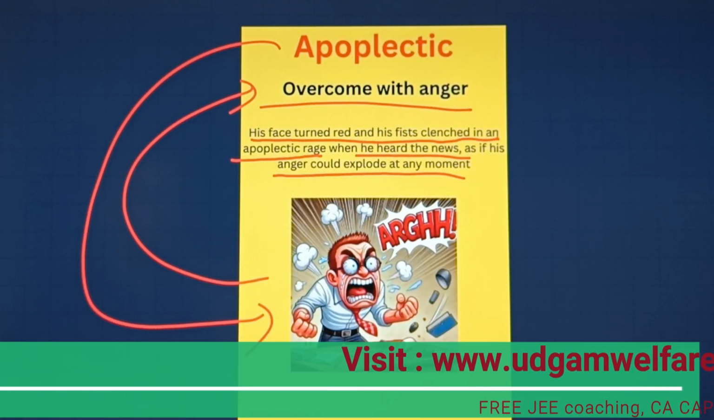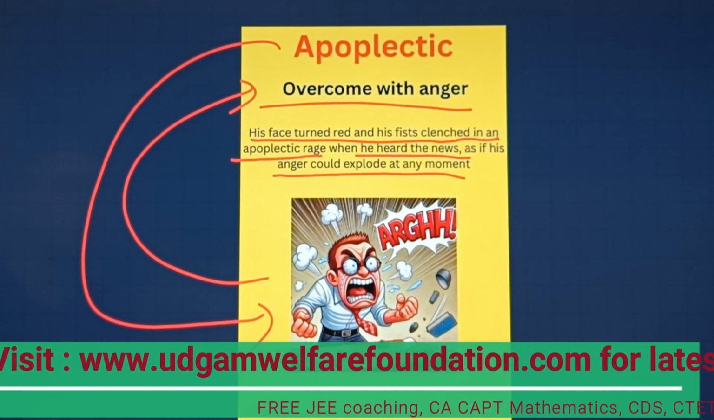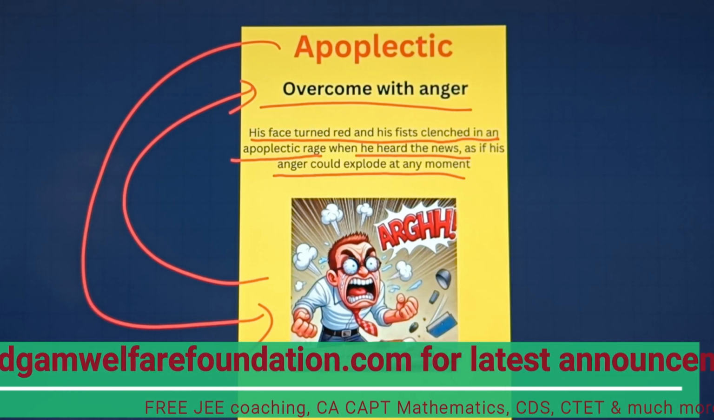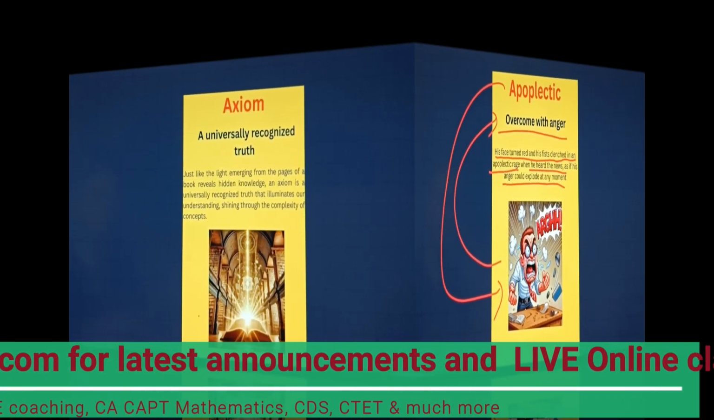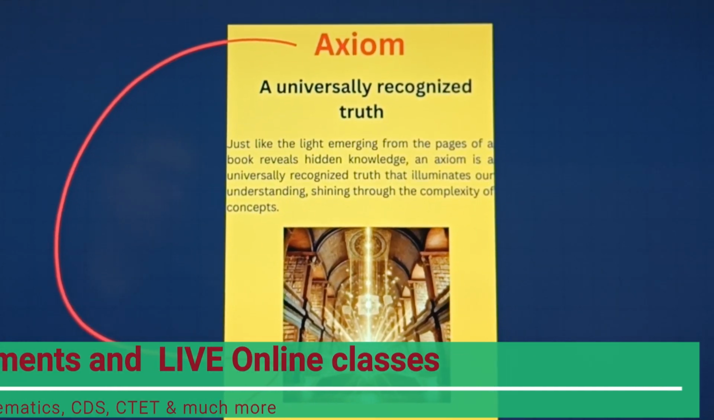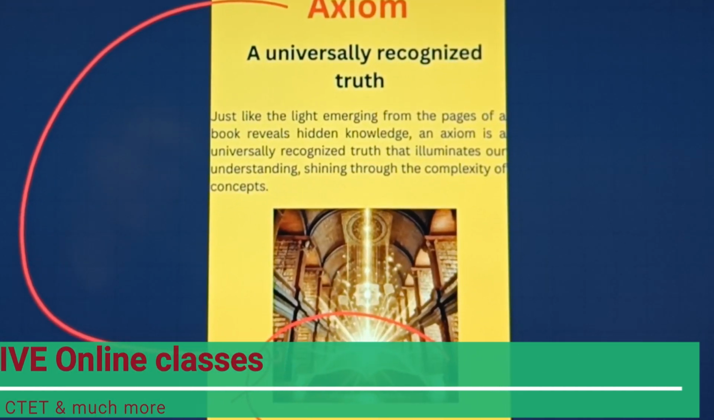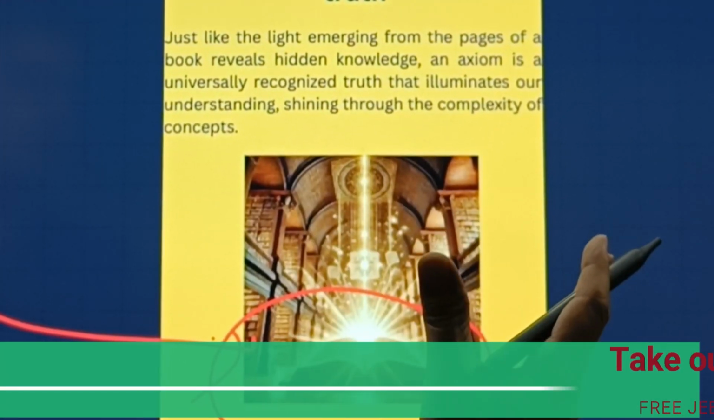Very simple. So you can simply and very easily learn these words with the help of these AI generated pictures. Now let's move towards our next word. So students, this is our next word, which is axiom. Now let's understand with the help of this particular picture here. A book is lying and some light is emerging out of the book.